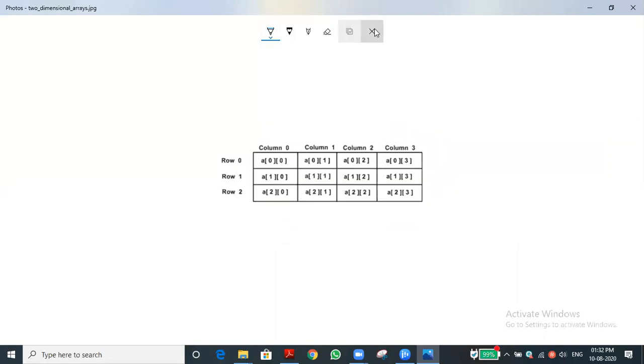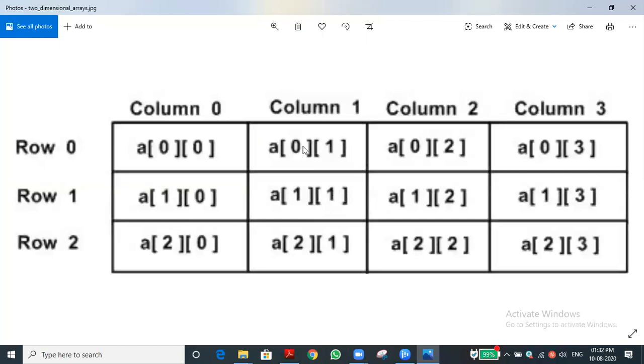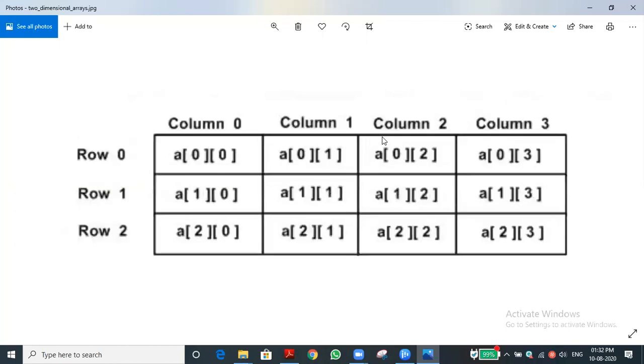Okay, let me close it. Then 0 of 1, 0 of 2, likewise 0 of 3. Then 1 of means the first row, column. This is called a subscript. We use square brackets, and in C++ or Java we should say it is not a list, it is a subscript. So first subscript, second subscript, third subscript also there.